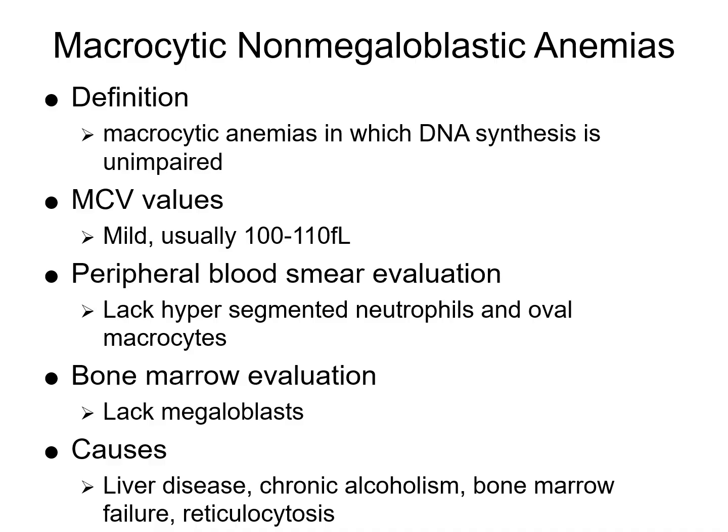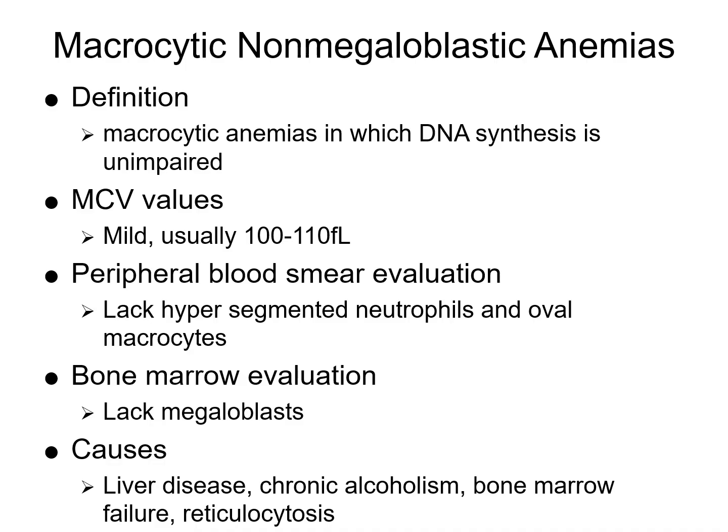Macrocytic non-megaloblastic anemias. By definition, in these macrocytic anemias the DNA synthesis is unimpaired. So the red blood cells are larger than normal, hence the name macrocytic, but there is no defect in nuclear maturation. So the MCV values show a mild macrocytosis, so it's slightly elevated, usually not too crazy. And in the peripheral blood smear, we're not going to see hypersegmented neutrophils like we saw in megaloblastic anemia. We're not going to see those oval macrocytes. The red cells are actually going to appear round and large.